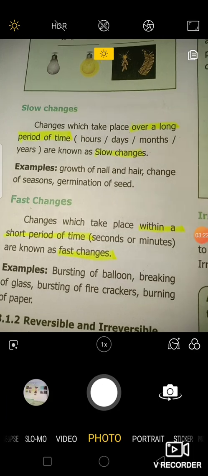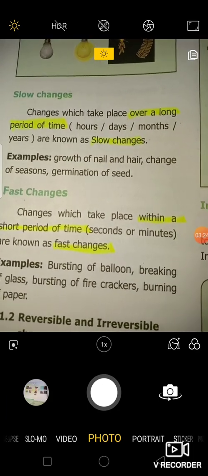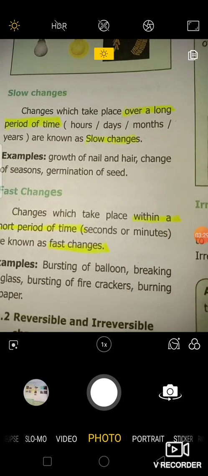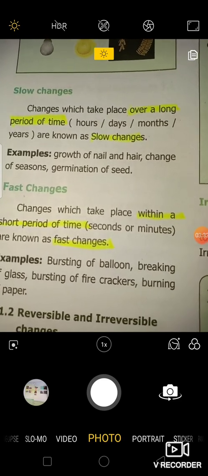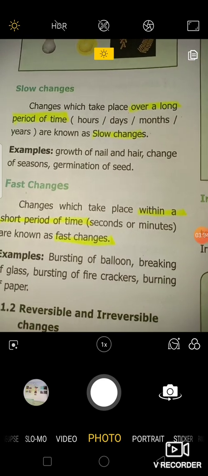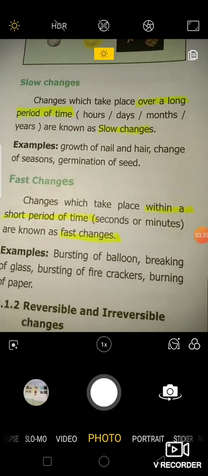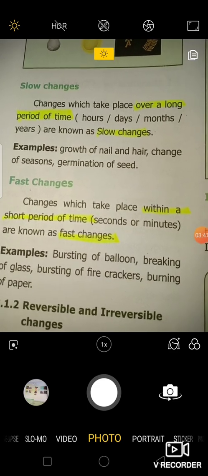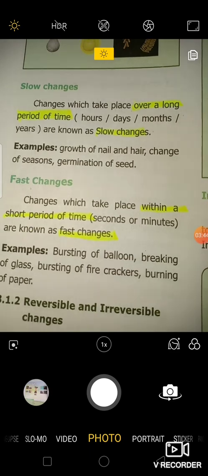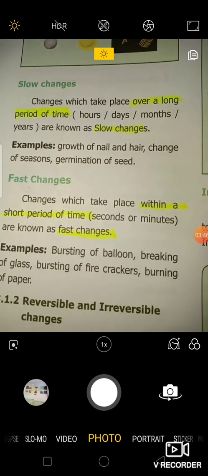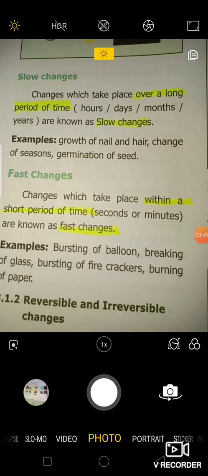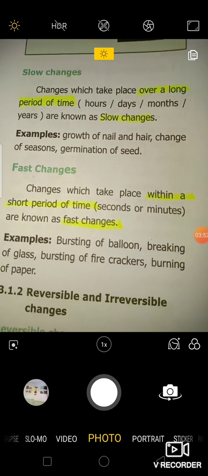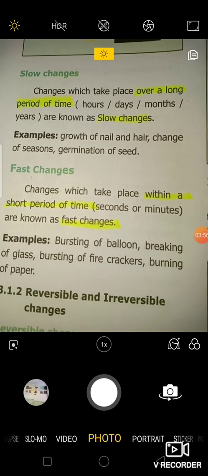So what is slow change? Changes which take place over a long period of time are known as slow changes. Long period means it includes hours, days, months and years. Fast means it is within seconds or minutes. Hours, days, months, years means it is a slow change. Examples for such slow changes are growth of nail and hair, change of seasons, germination of seed. Anything you can write which has happened slowly can be an example for slow changes.